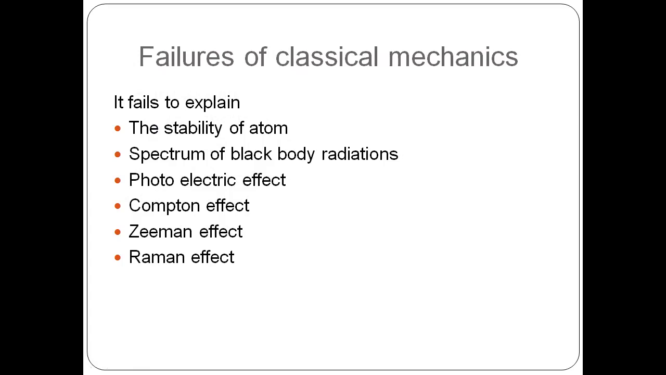Classical mechanics failed to explain the stability of atom because, according to classical mechanics, energy is a continuously decreasing quantity, which is not happening with an atom, because in an atomic structure, electrons are continuously revolving around the nucleus. If energy is continuously decreasing, the electron's energy at some point should become zero, and electrons should fall into the nucleus, which is not actually happening. So classical mechanics mainly failed to explain the stability of atom.